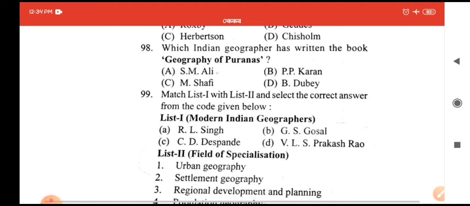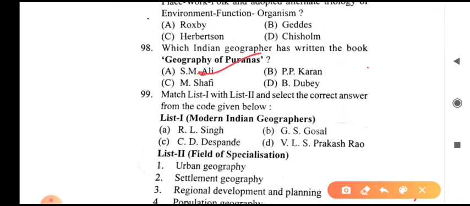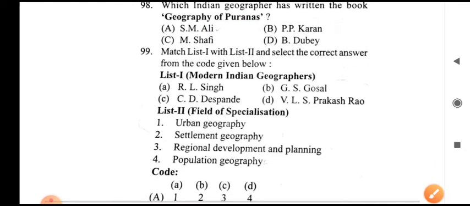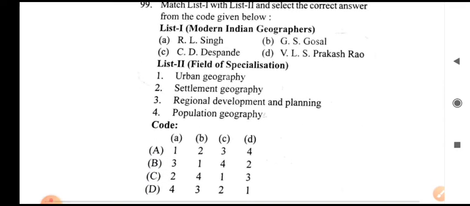Next, question 98. Which Indian geographer has written the book Geography of the Puranas? S.M. Ali has written the book Geography of the Puranas. Question number 99. Match modern Indian geographers and fields of specialization.